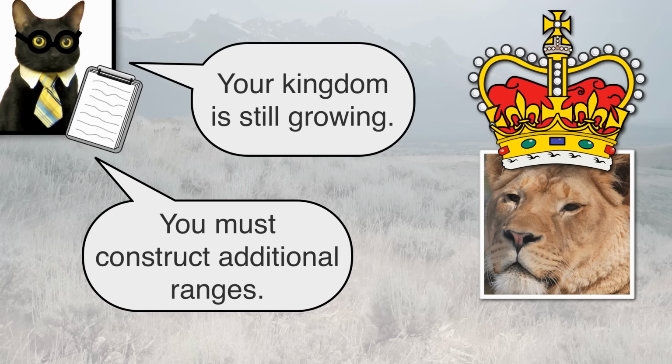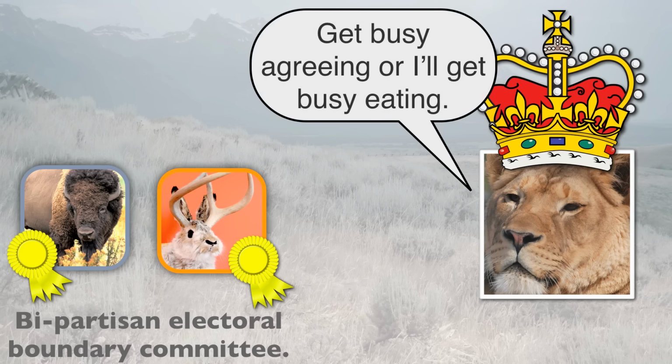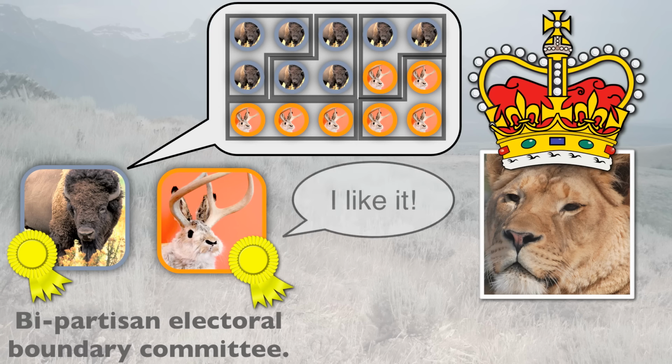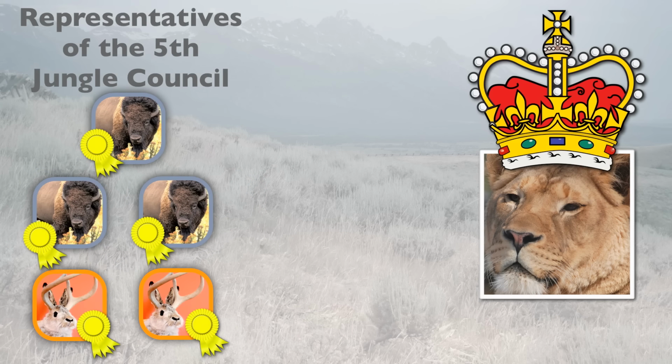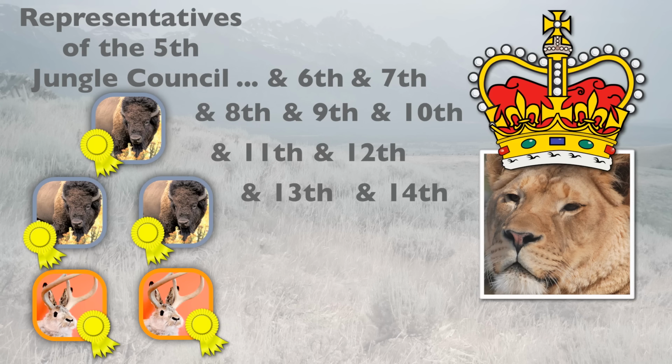Queen Lion suggests the obvious solution: a bipartisan committee must agree on all new range boundaries. This seems like a good idea. After all, if both parties have to agree on the ranges, then they must end up being fair to everyone. But after a few election cycles using this solution, Queen Lion notices that she always sees the same faces on the Jungle Council. Representatives almost never get defeated in their elections.